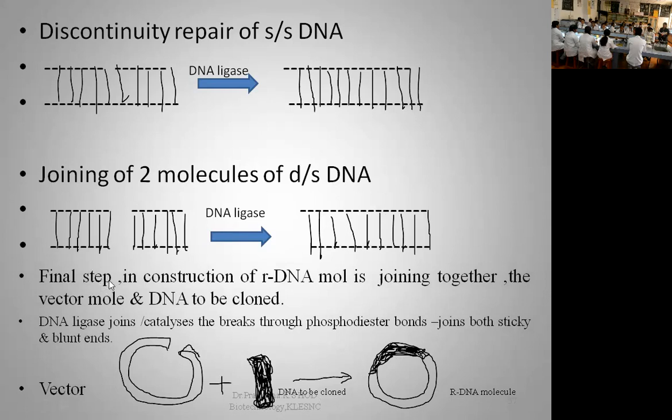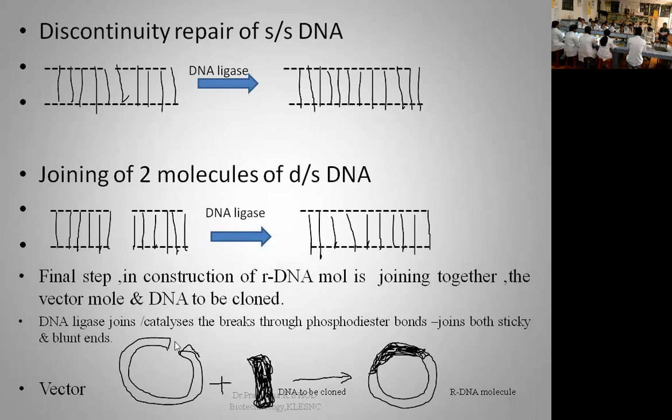And we also use this DNA ligase enzyme in the construction of recombinant DNA. The final step in construction of a recombinant DNA molecule is joining together the vector molecule and the desired DNA to be cloned.